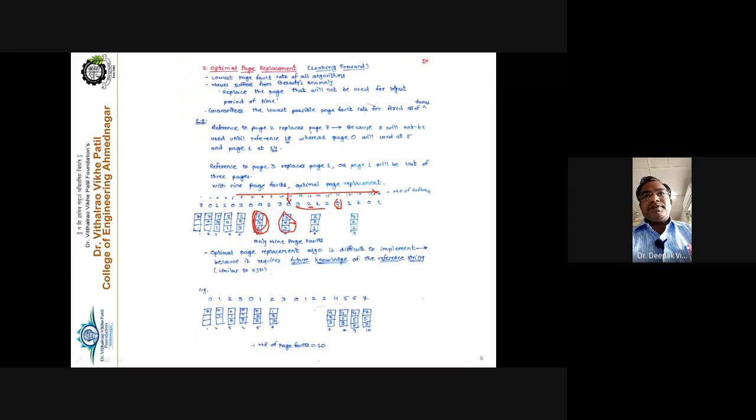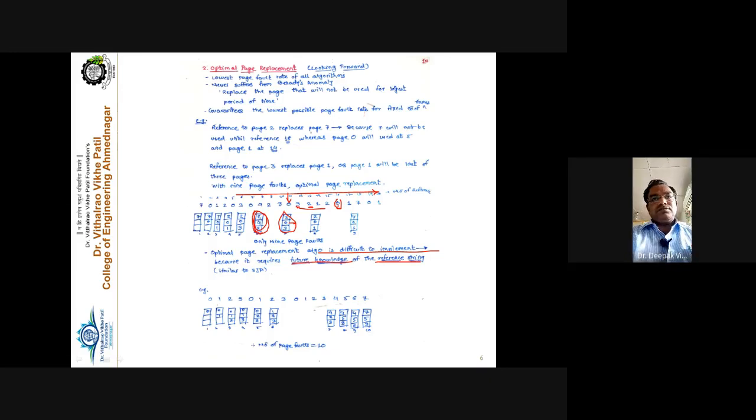The optimal page replacement algorithm is difficult to implement because it requires future knowledge of the reference string. It means you must know what the demand will be in the future, the exact demand of that particular process. If you know the demand in advance, it is easy to implement. But the operating system would need to know the memory reference needs of every process in advance. If the demands are dynamic in nature, for example the process at runtime says it requires page number 7, then after some time page number 0, then page number 4, then the implementation is very difficult.